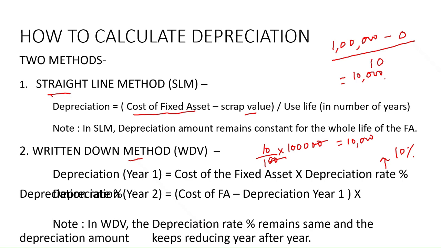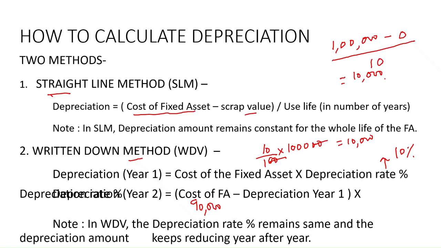So first year the machinery is expected to go down in value by 10,000. So the next year when you calculate the depreciation, you take the value of asset not as 1 lakh but as 90,000, because the value has gone down by the depreciation. So you take the cost of fixed asset, that is 1 lakh, minus depreciation of year 1, which is 10,000, you get 90,000, and then you multiply that with the depreciation rate.